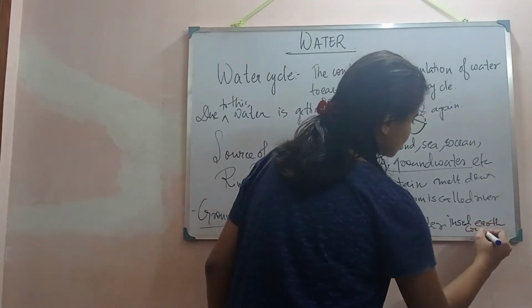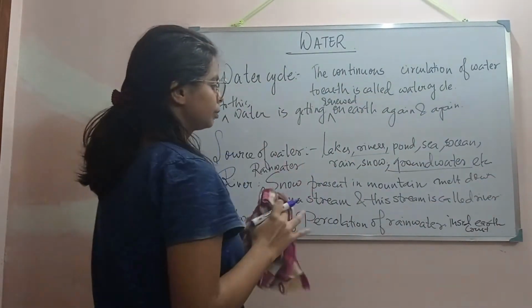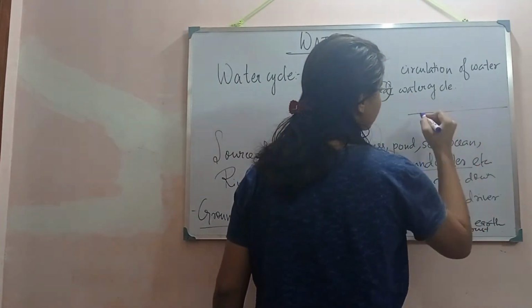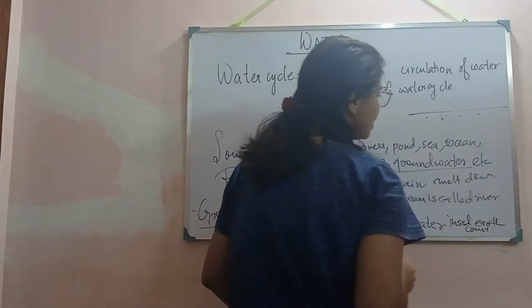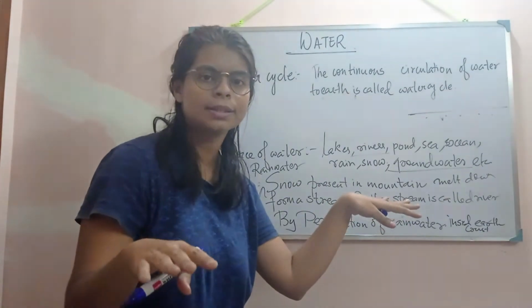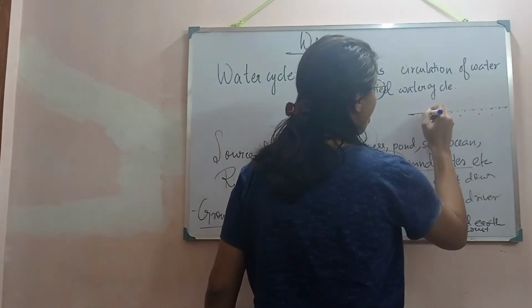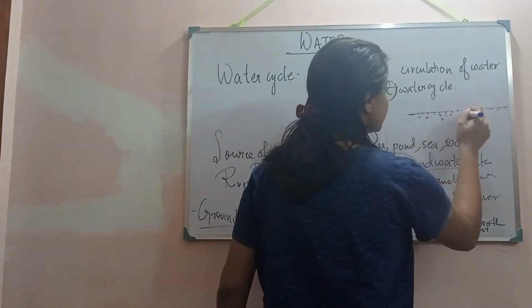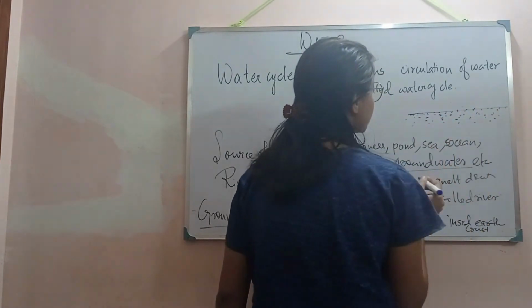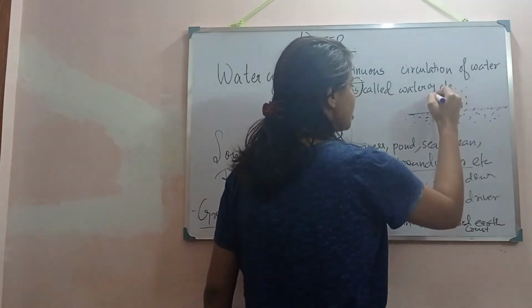How inside the earth crust? See, suppose this is ground. Okay, let me show you. See, this is a ground, you can see, and from our naked eye we can assume that there is no hole, but there are small holes on this ground. These small minute holes are present on the earth crust.